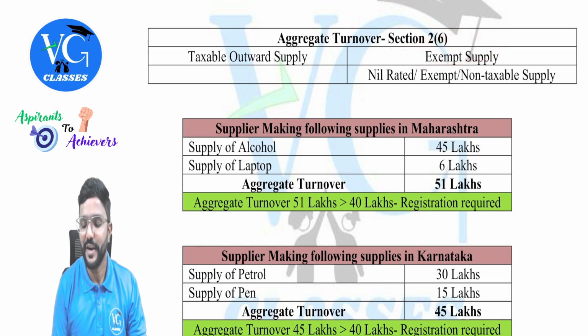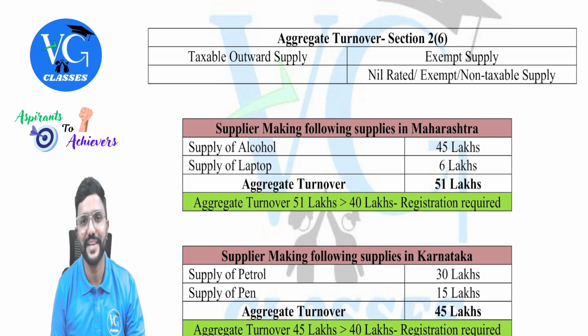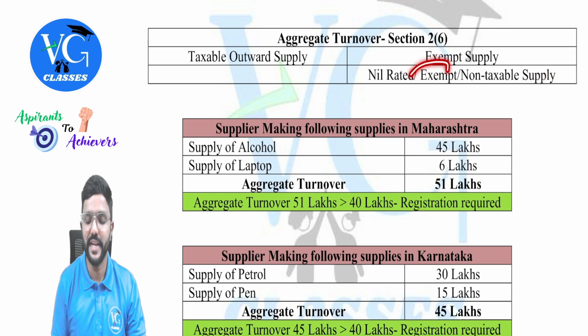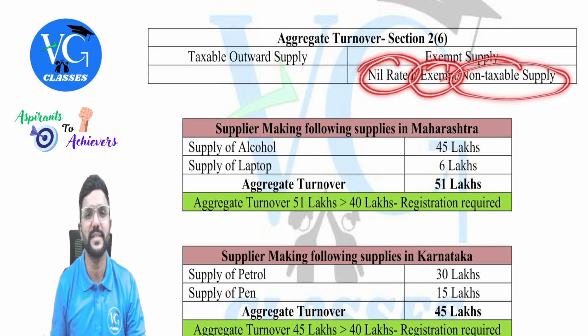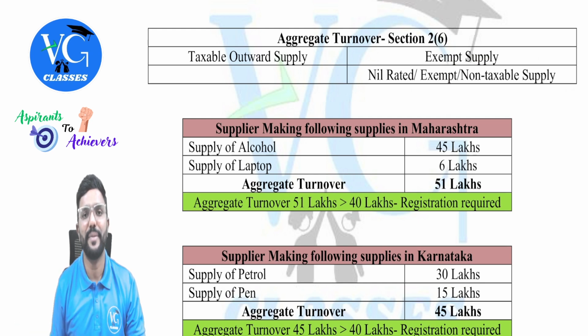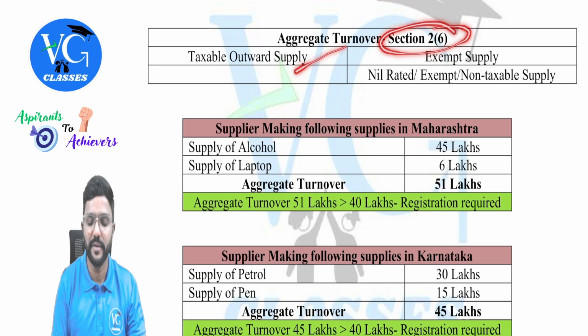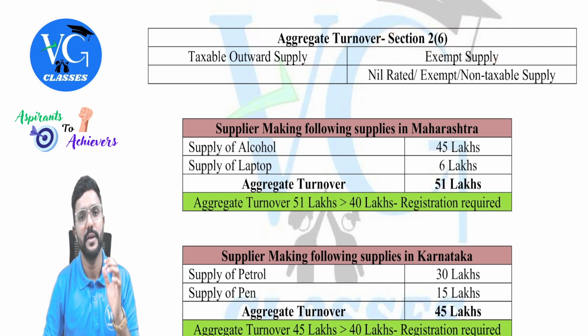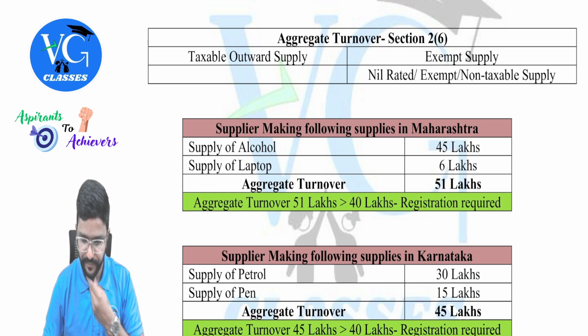So, next, as per section 2 clause 6, aggregate turnover includes mainly taxable outward supply plus exempt supply. And what is exempt supply is given in section 2 clause 47. Exempt supply includes nil rated supply, wholly exempt supply plus non-taxable supply. So while calculating aggregate turnover, if there is any exempt supply or nil rated supply or non-taxable supply like alcohol or even petroleum products and all, should we take it? Yes, in aggregate turnover calculation, we should take it. And in addition to this, I have given only the main two items. In addition to this, exports and interstate supply between distinct persons have to be considered, guys. Even that has to be considered.